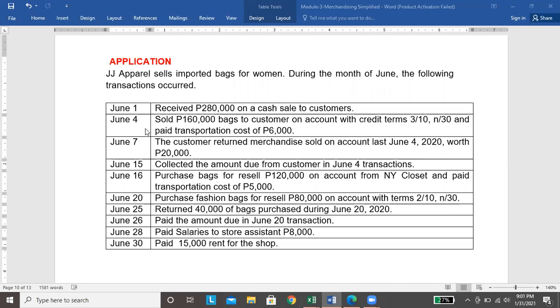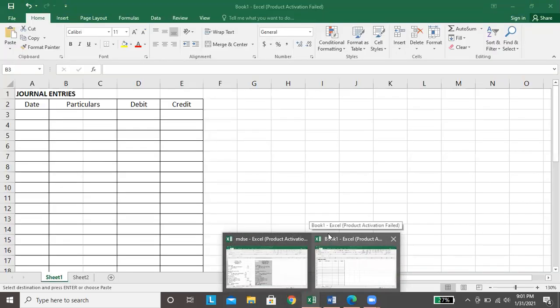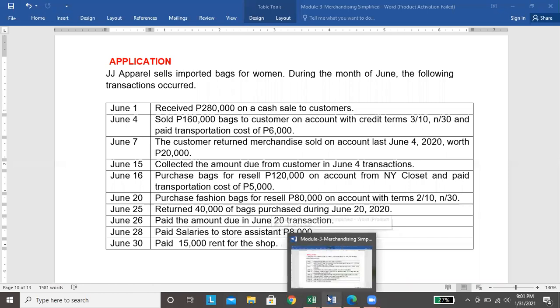Okay, so let's proceed to the Excel file. For June 1, first transaction: received 280,000 on a cash sale to customers. So this is an example of a cash sale. Nakabenta si JJ Apparel ng items to customers, and the customer immediately paid cash. Nagbayad agad-agad si customer. So this is not an utang but a cash sale.